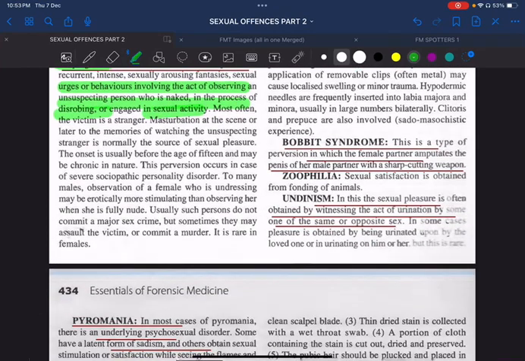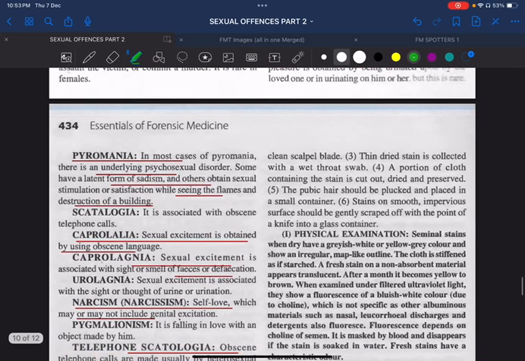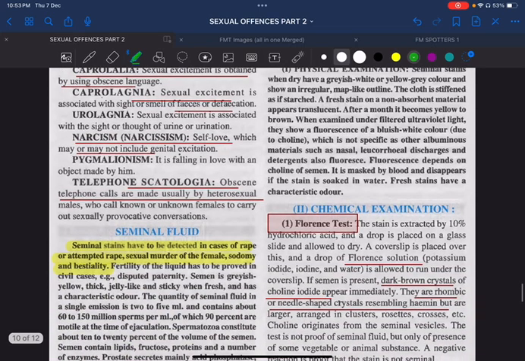Undinism: sexual pleasure is often obtained by witnessing the act of urination by someone of the same or opposite sex. Pyromania means setting fires, most commonly seen in alcoholism. And coprolalia: sexual excitement is obtained by using obscene language. Telephone scatologia: obscene telephone calls are made. Okay, so these are the important terms.